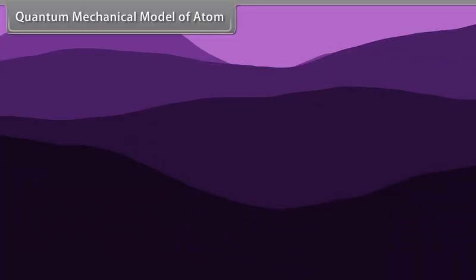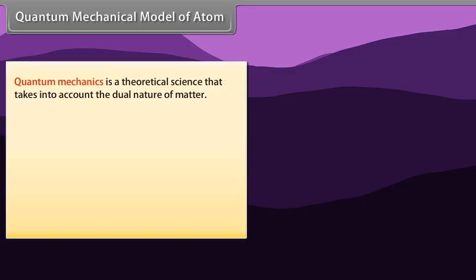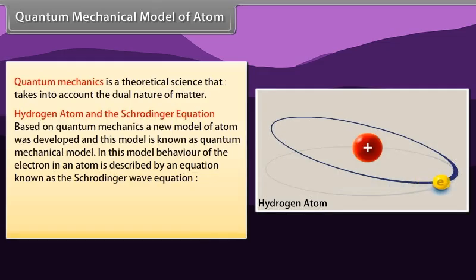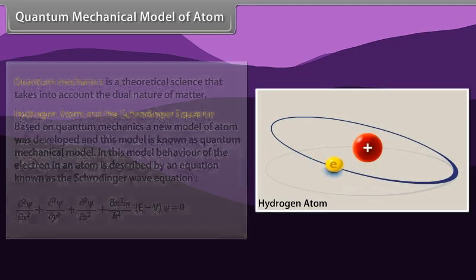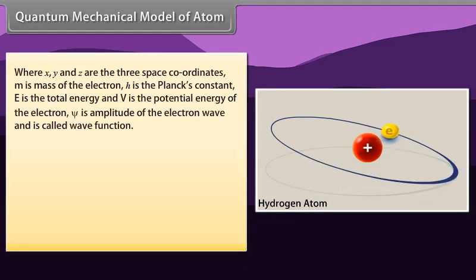Quantum mechanical model of the atom. Quantum mechanics is a theoretical science that takes into account the dual nature of matter. Based on quantum mechanics, a new model of the atom was developed, and this model is known as the quantum mechanical model. In this model, the behavior of the electron in an atom is described by an equation known as the Schrödinger wave equation, where x, y, and z are the three space coordinates, m is the mass of the electron, h is Planck's constant, E is the total energy, and V is the potential energy of the electron.